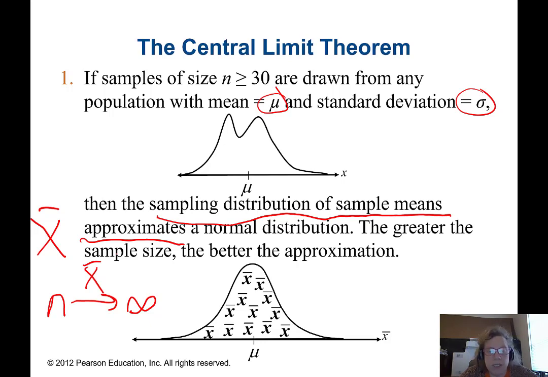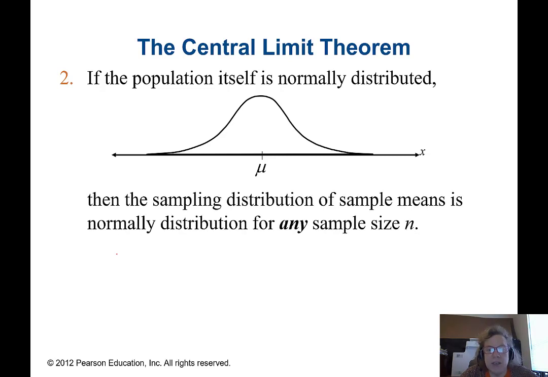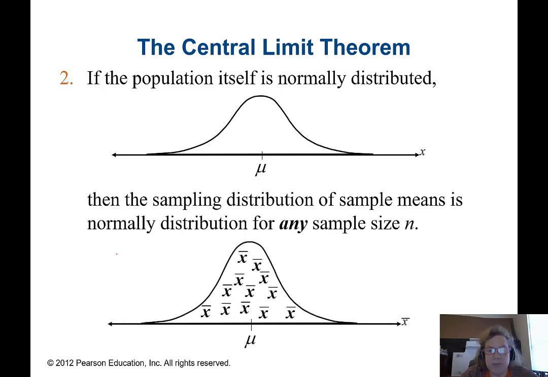This is an incredibly useful result. If the population itself is normally distributed, what is true? We've learned this already. Did you guess that it's definitely normally distributed? Then you are correct. Then the sampling distribution of any sample mean is normally distributed for any sample size n. N could be anything. And that can be proven directly, and it's a pretty cool result. But the most important result is the one about the approximation.